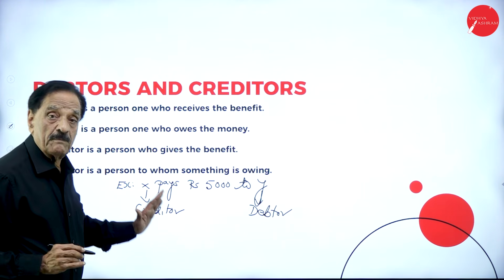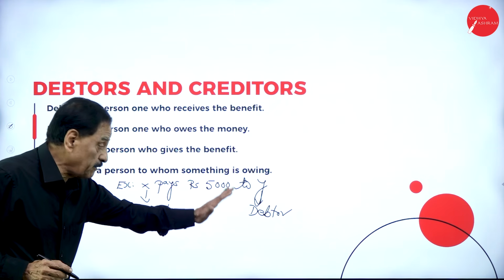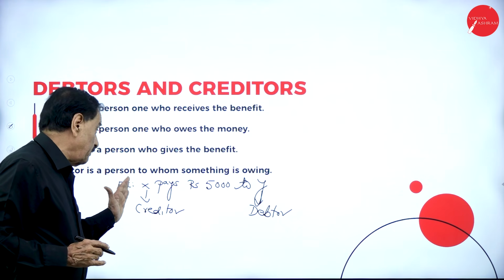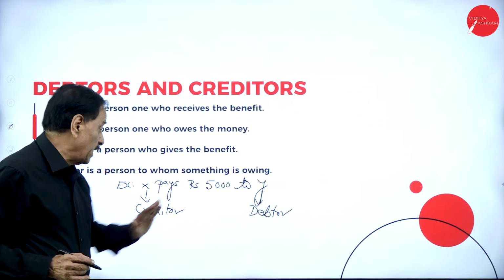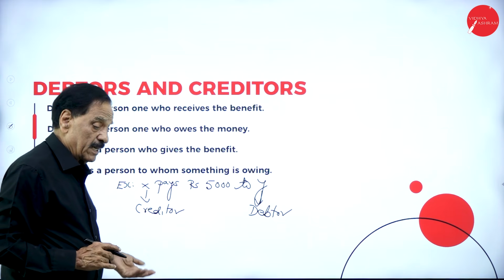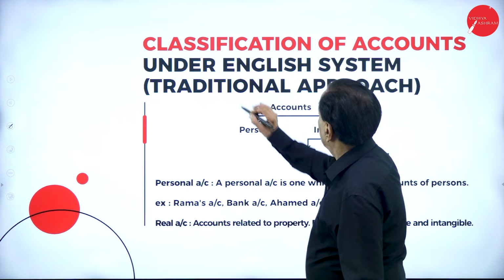Who is the giver of the benefit? X. Who is the receiver of the benefit? Y. Who gives the benefit? X. Who receives the benefit? Y. So X becomes the creditor and Y becomes the debtor.